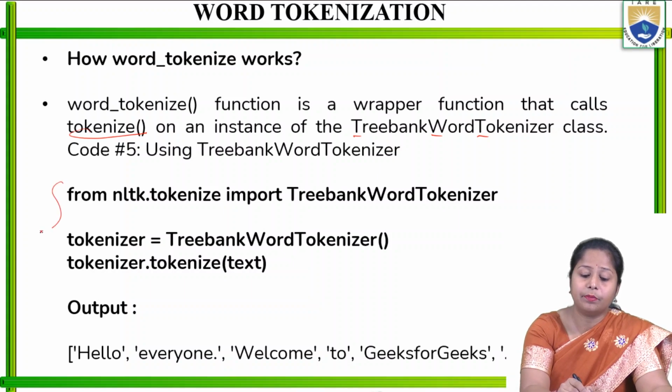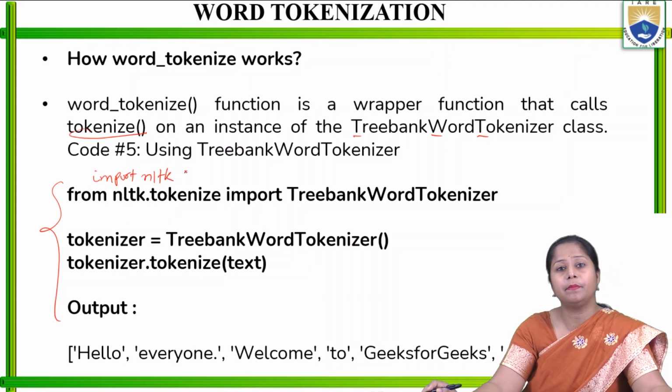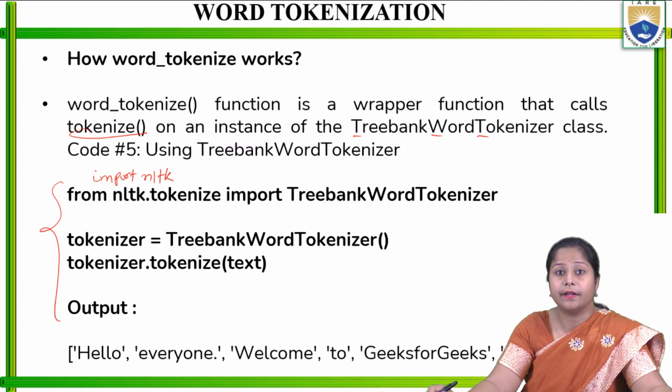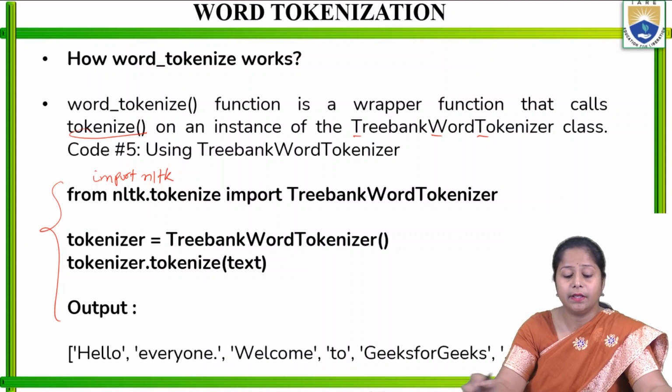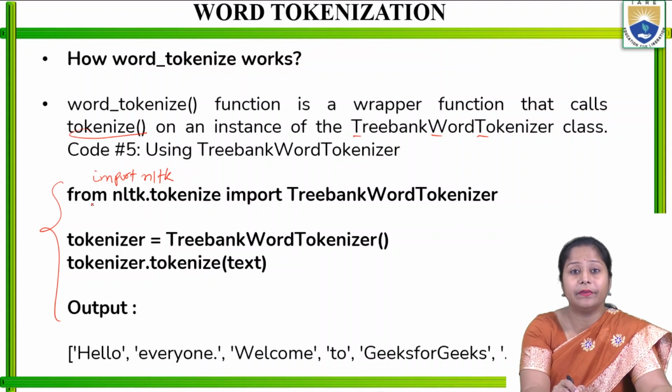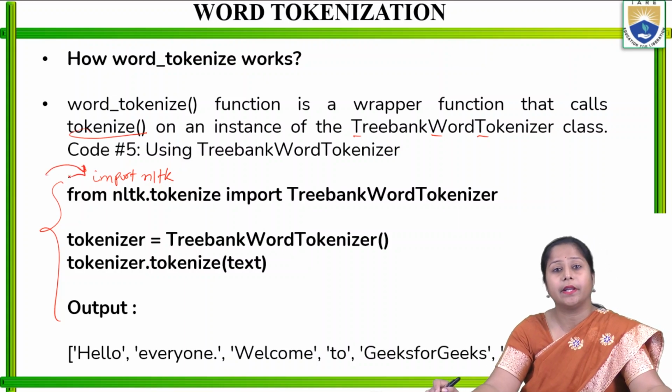Again, I will import NLTK here, because without that it is not working. Since I am writing this piece of code in a new file, I need to write import nltk also.